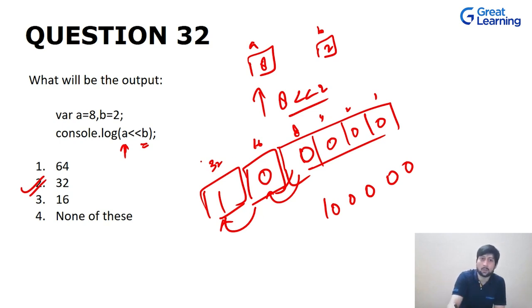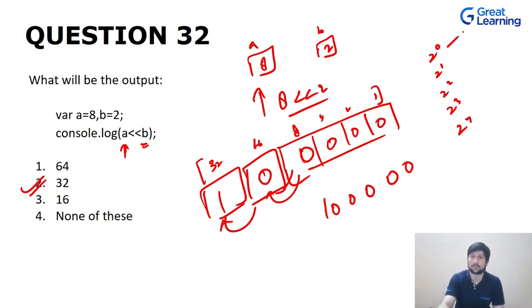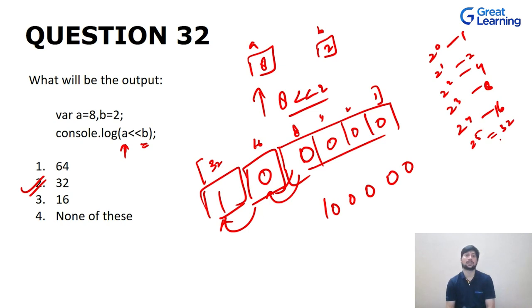Now if you are wondering what these are, this is nothing but 2 raised to the power 0, 2 raised to the power 1, 2 raised to the power 2, 2 raised to the power 3, because we are talking about binary. Then we have 2 raised to the power 4. So this is 1, 2, 4, 8, 16, and then we have 2 raised to the power 5, which is 32. So this will be the value when we are doing a left shift.